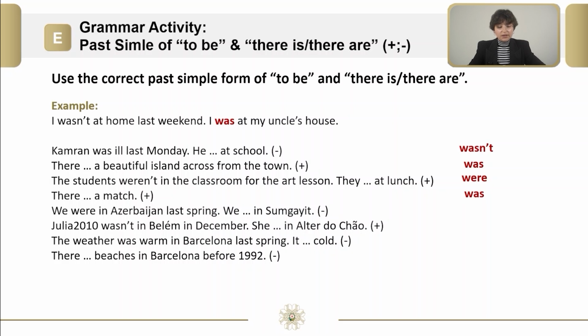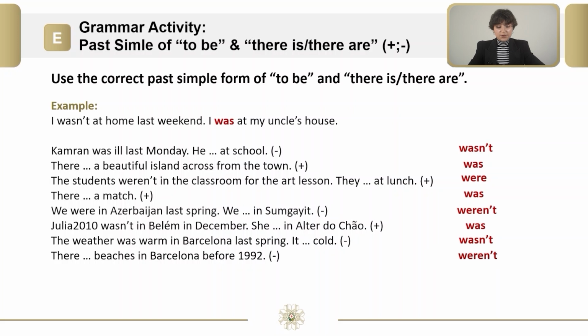We were in Azerbaijan last spring. We weren't in Sumgait. Julia 2010 wasn't in Belém in December. She was in Alta de Chao. The weather was warm in Barcelona last spring. It wasn't cold. There weren't beaches in Barcelona before 1992.